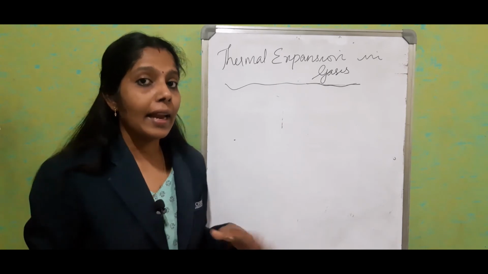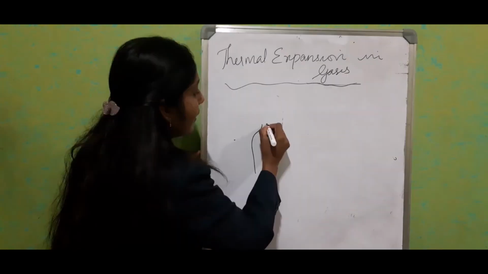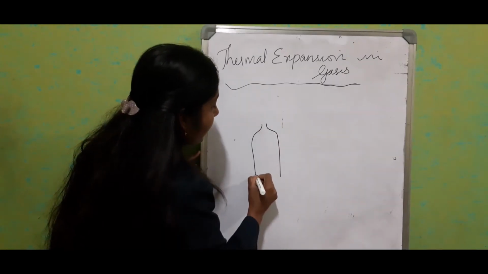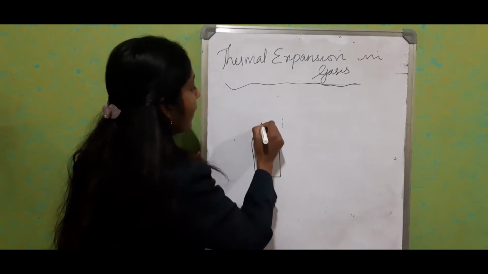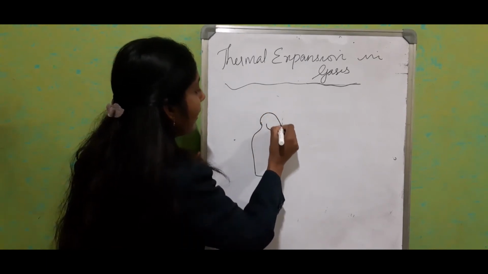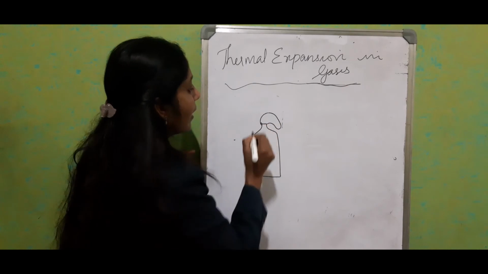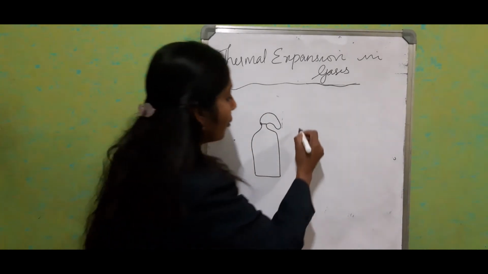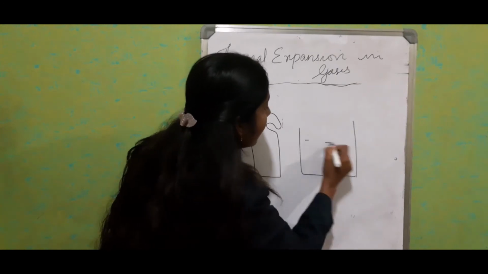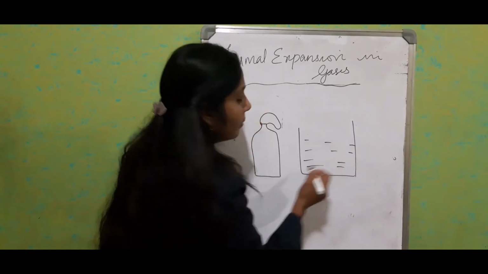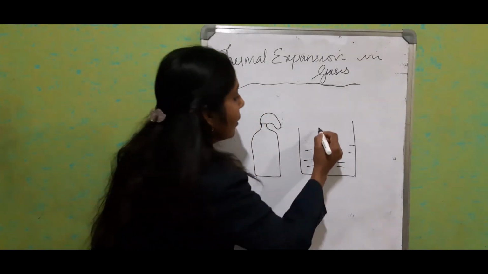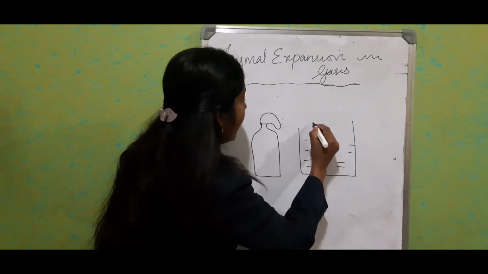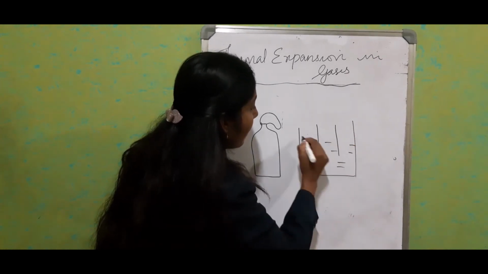If you want to find the proof, take an empty bottle and attach a balloon to it. Then this empty bottle has to be kept in boiling water, a water bath. When it is kept in the water bath, what is going to happen?